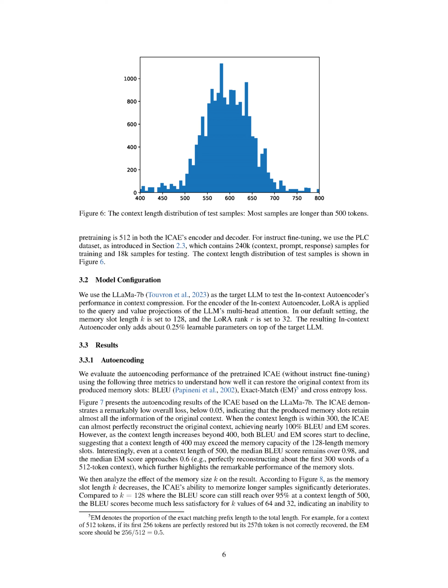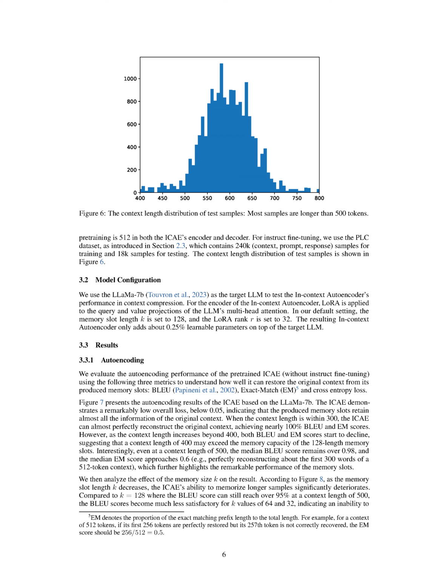Section 3.3.1 Autoencoding. We assessed the autoencoding capabilities of the pre-trained ICAE prior to any fine-tuning to see how well it could recreate the original context from the memory slots it generated. We used three metrics for this evaluation: BLEU, exact match, EM, and cross-entropy loss. EM is a measure of how much of the original context is exactly replicated. For instance, if half of a 512 token context is perfectly restored but the next token isn't, the EM score